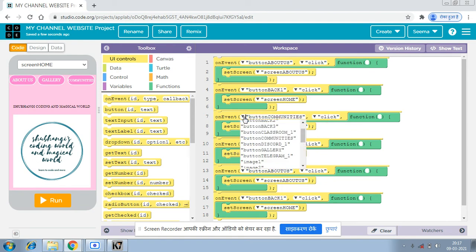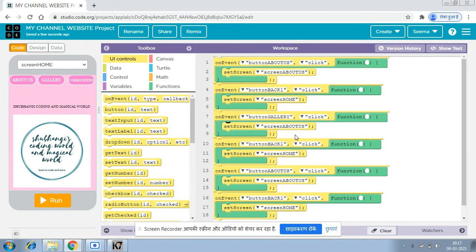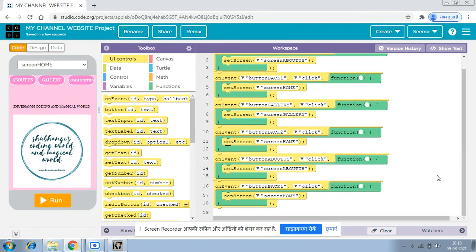Oh, sorry, button gallery. Is pressed, then set screen to screen gallery. And now on event when my button back 2 is pressed, then set screen to screen home only. Now for the next one too, on event when the button,